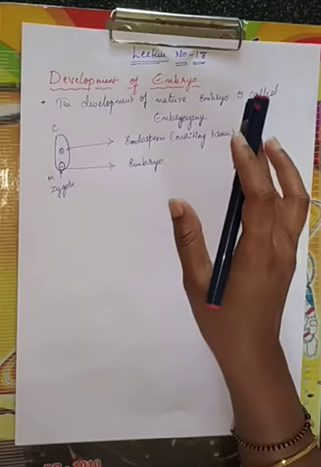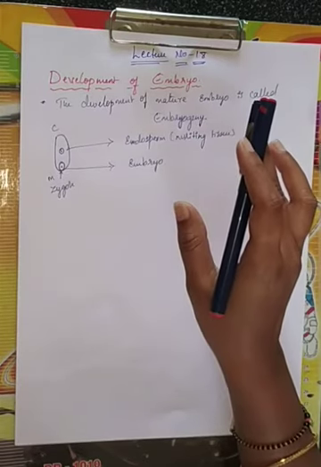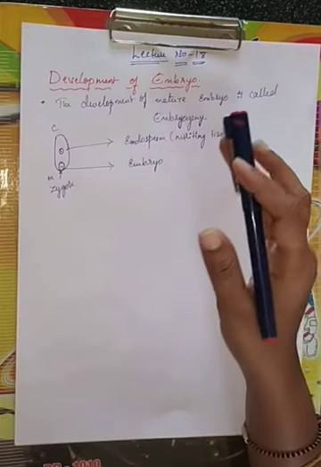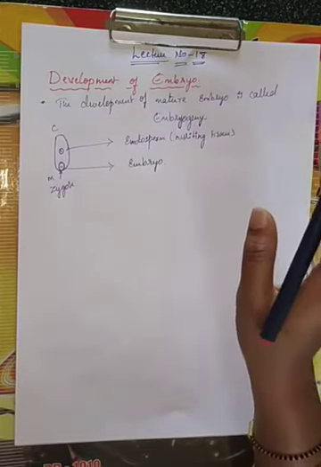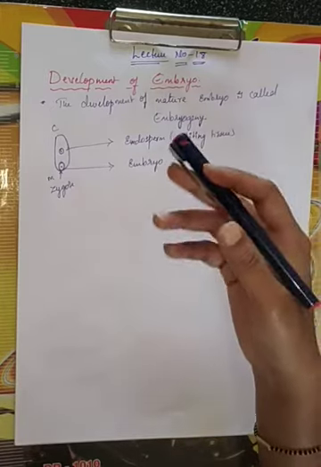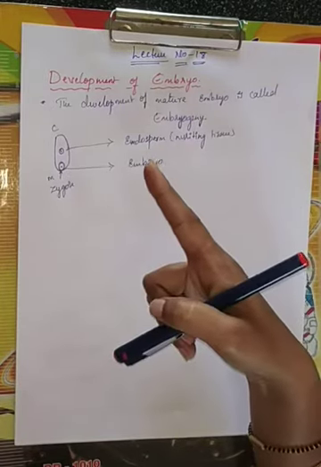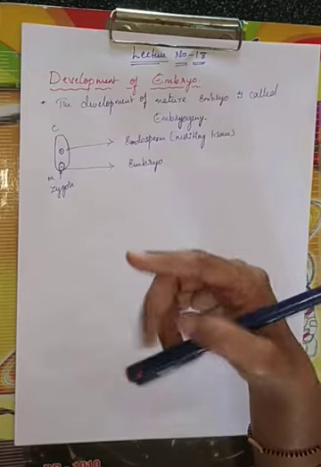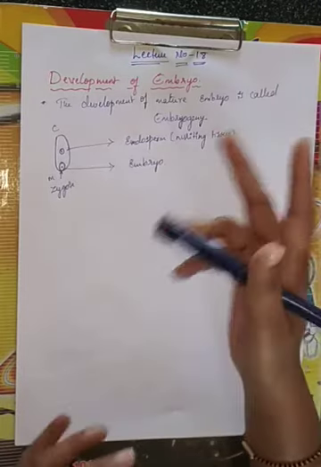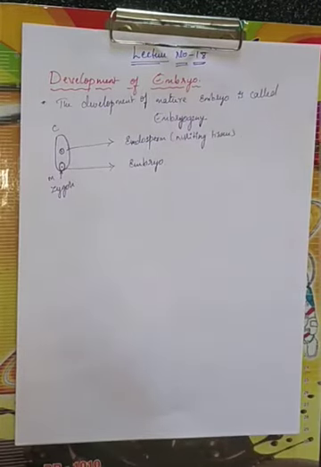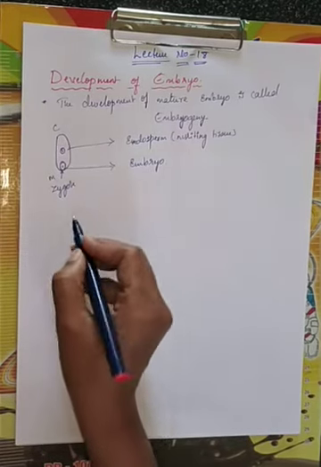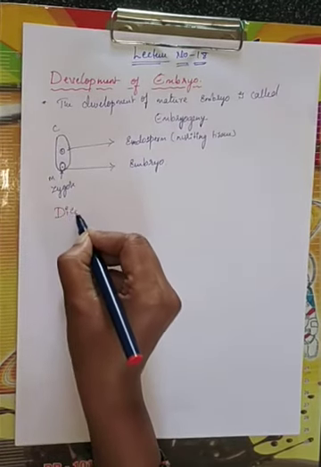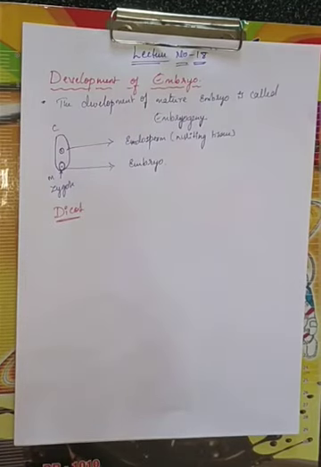Initially, up to a certain development of the embryo, both are the same, but after that there is a difference, because monocotyledons have only one cotyledon and dicotyledons have two cotyledons. First we are going to discuss the development of embryo in dicots.